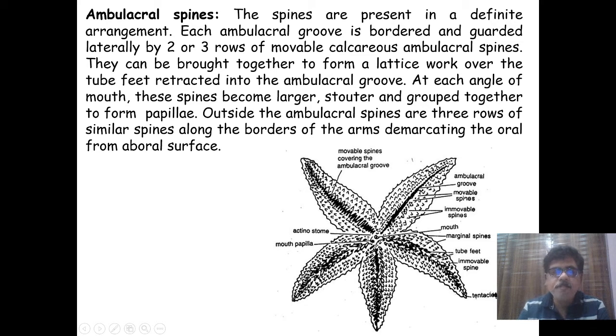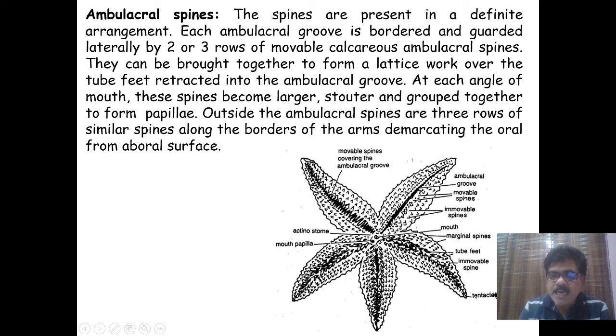At each angle of the mouth, these spines become larger, stouter and grouped together, and this forms a papilla. Outside the ambulacral spines, or these movable spines, there are three rows of similar spines along the borders of the arm. These are the three rows of similar spines demarcating the oral surface from the aboral surface, and they are immovable spines.